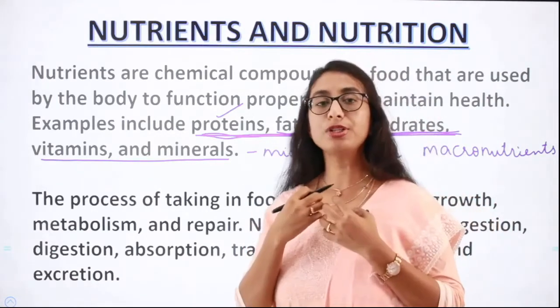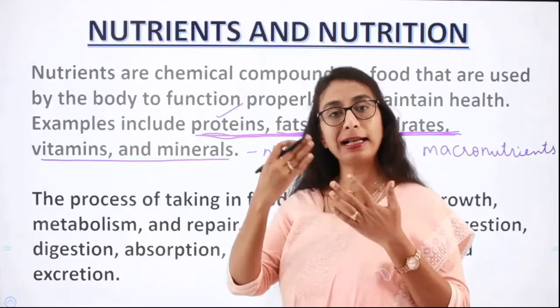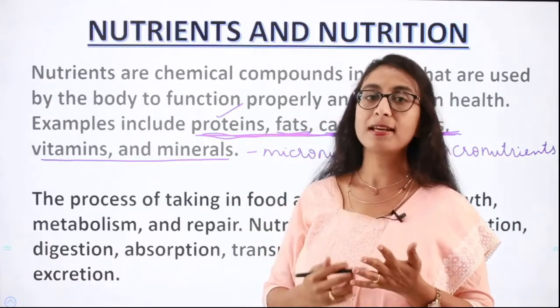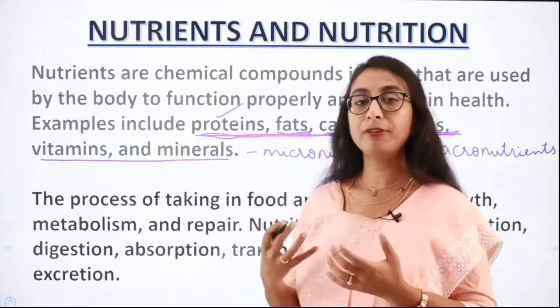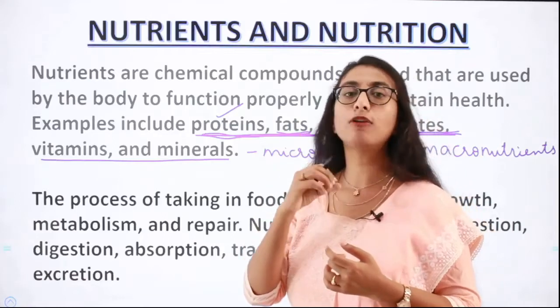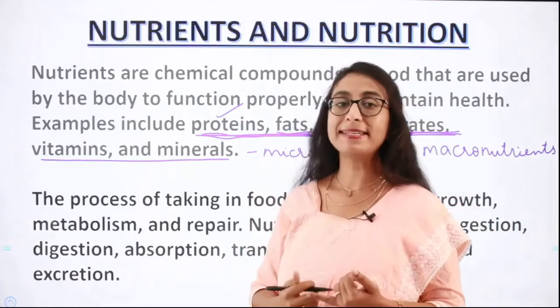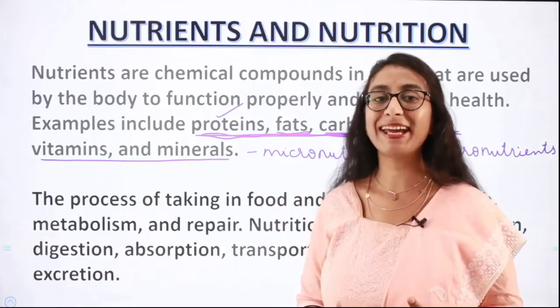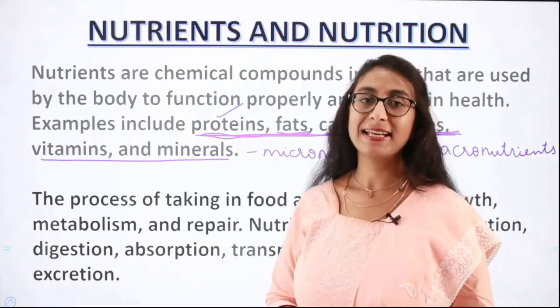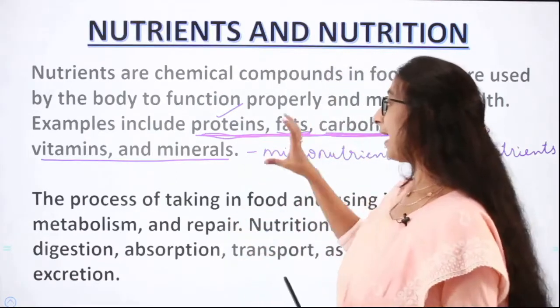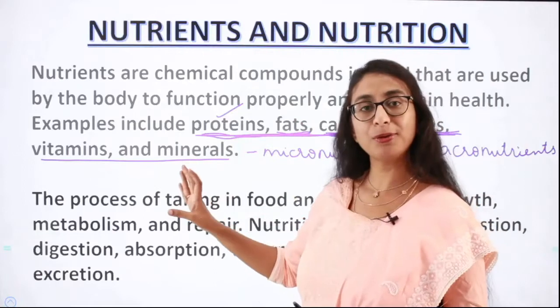So all the food which we consume is broken down ultimately into proteins, fats and carbohydrates, and we also have minor quantities of other nutrients like vitamins and minerals, which we classify as micronutrients. So now did you understand what we mean by macronutrients and what we mean by micronutrients?